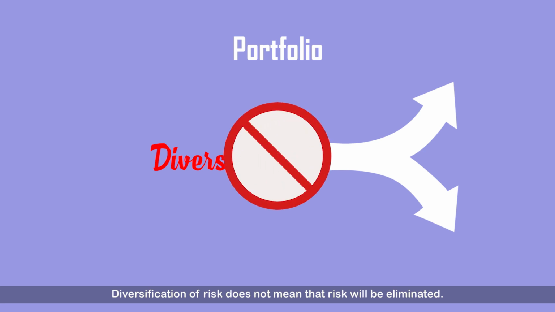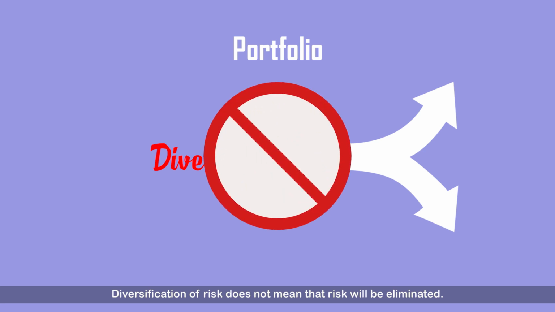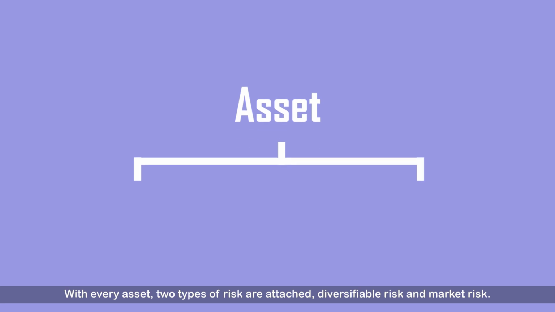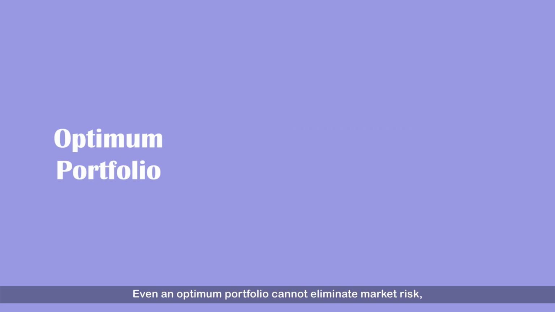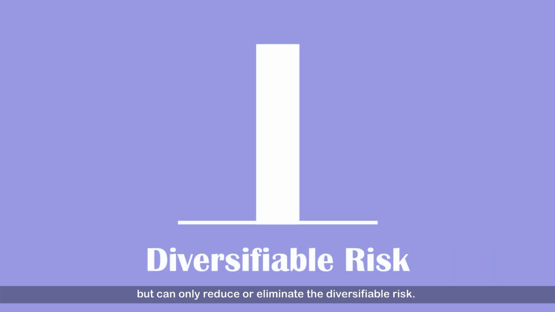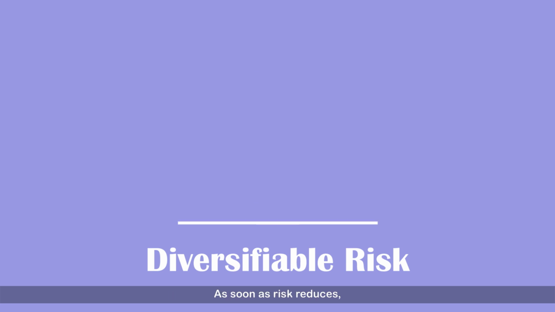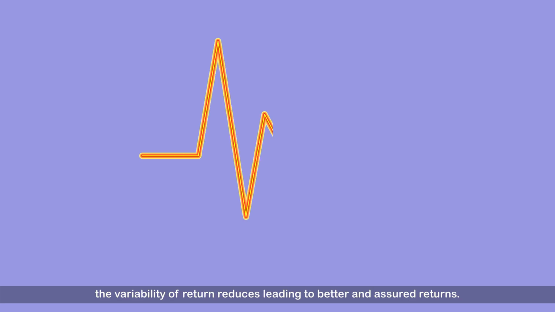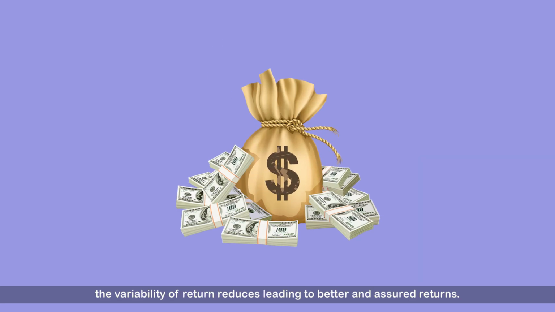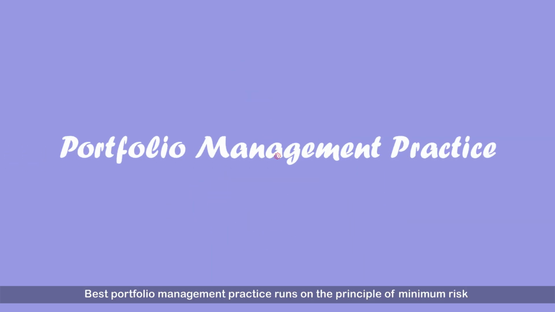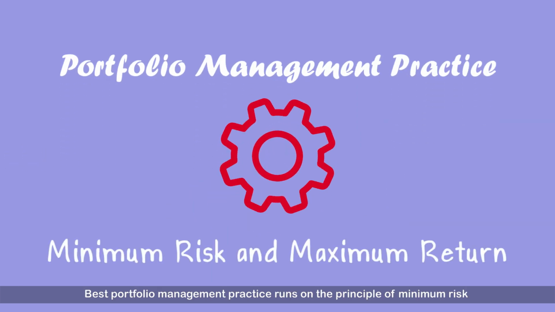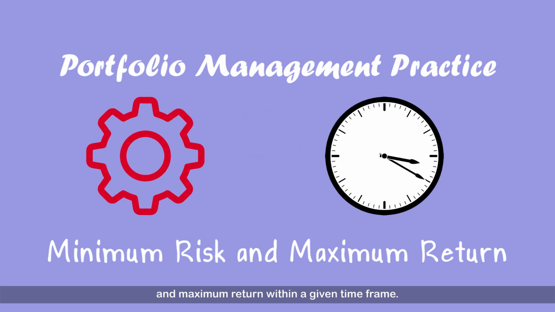Diversification of risk does not mean that risk will be eliminated. With every asset, two types of risk are attached: diversifiable risk and market risk. Even an optimum portfolio cannot eliminate market risk, but can only reduce or eliminate the diversifiable risk. As soon as risk reduces, the variability of return reduces, leading to better and assured returns. Best portfolio management practice runs on the principle of minimum risk and maximum return within a given time frame.